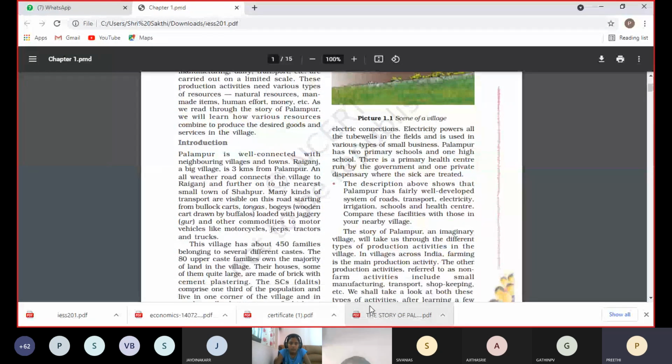Palambur is well connected with the neighboring village and town. This is a small village, but road transport is very good at Palambur, so it is connected to villages and towns. Raiganj is a big village, 3 kilometers from Palambur. Compared to Palambur, it is a big village. It is nearby Palambur, only 3 kilometers. And an all-weather road connects